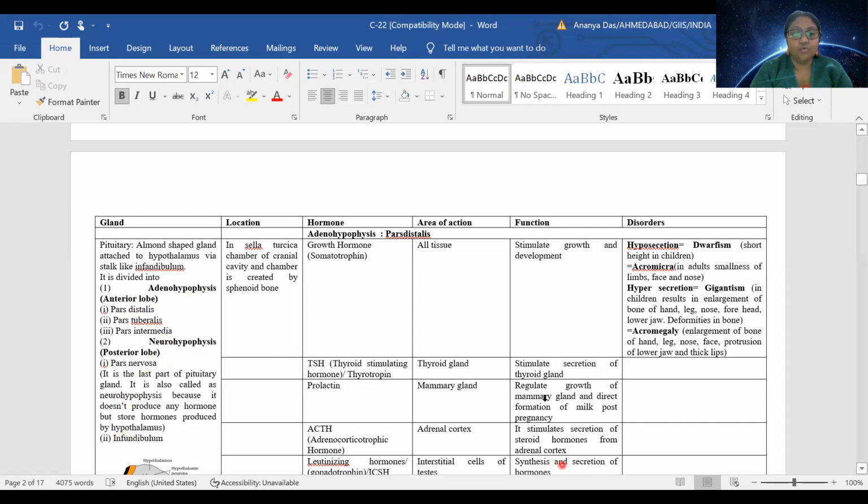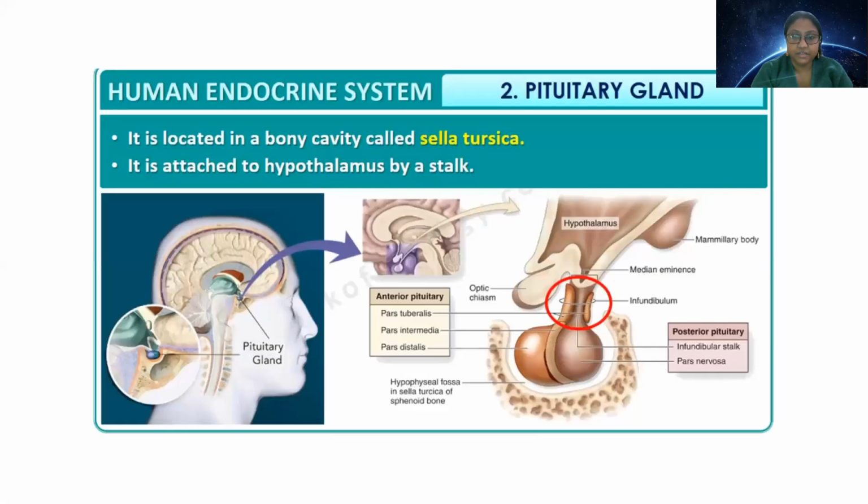Okay, so we will quickly have a look into the structure and try and find out the portions. So you can see this is the anterior part of pituitary, and this is the posterior part. You can see the difference between the two parts of pituitary is mentioned here with the help of a different shade.